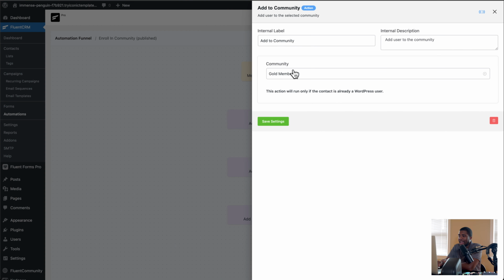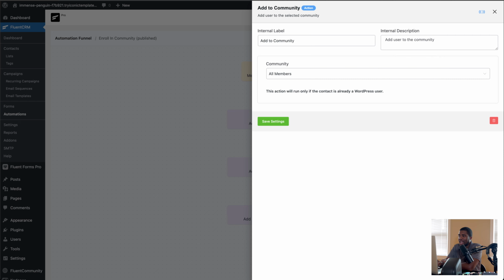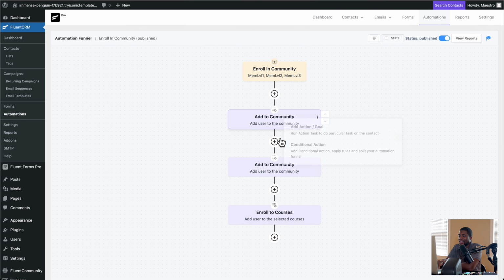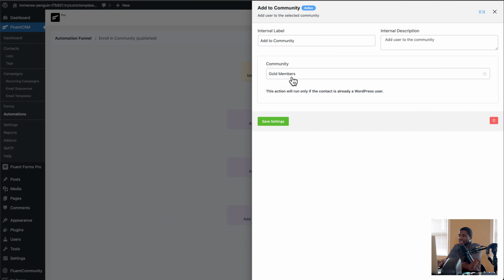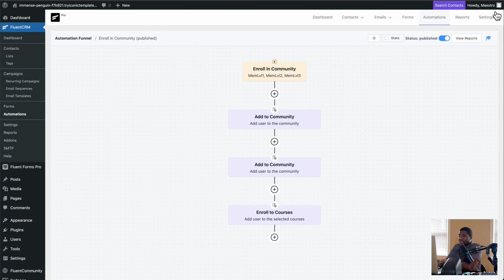See right here, I have this one and I have this one. I have enrolled to two different spaces. The gold members community and then all members. So if we go here, I have gold members right here, all members, and then the say what's up. But that's how I've done that here. All right. So that's key right there.